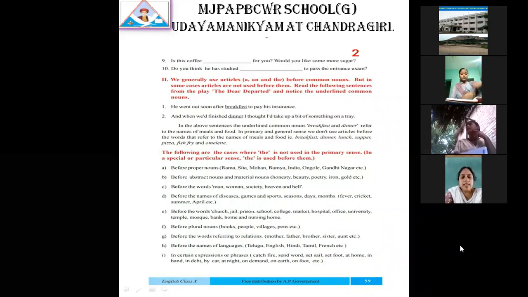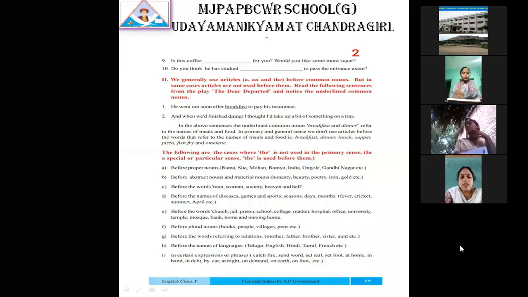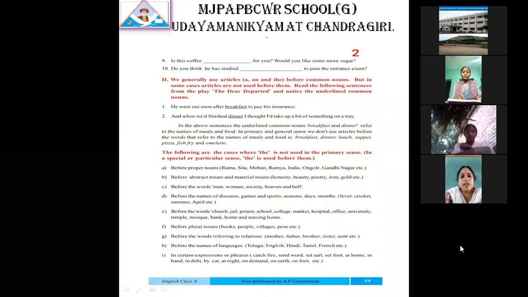Okay, next, see the second Roman. We generally use articles before common nouns. So definite articles and indefinite articles are there. What is the definite article? The is the definite article, and we have 2 indefinite articles, a and an. So total 3 articles are there, a, an and the. A and an are indefinite articles, the is the definite article.